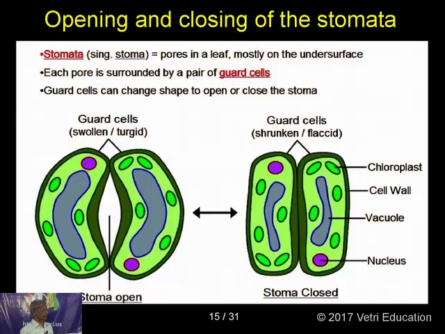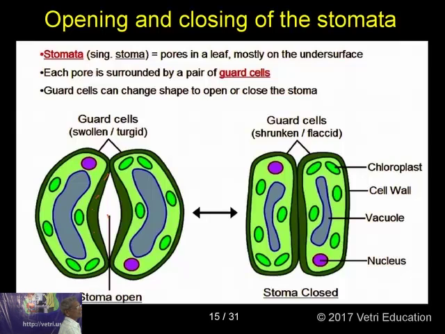Now you can understand this very easily with the help of the pictures. You see a diagram of a turgid stomata, and this is the stomatal pore. See the wall, the wall surrounding the aperture is very thick.